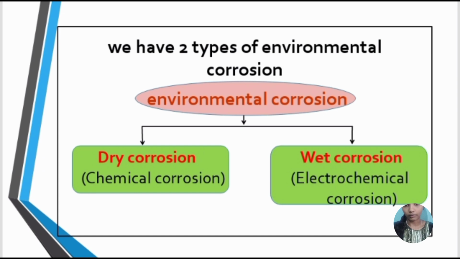We have two types of environmental corrosion: dry corrosion and wet corrosion. Dry corrosion is also known as chemical corrosion. Wet corrosion is also known as electrochemical corrosion.